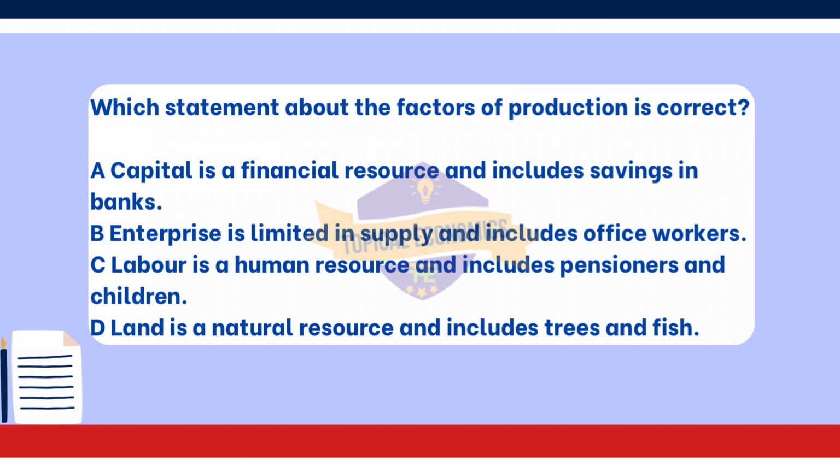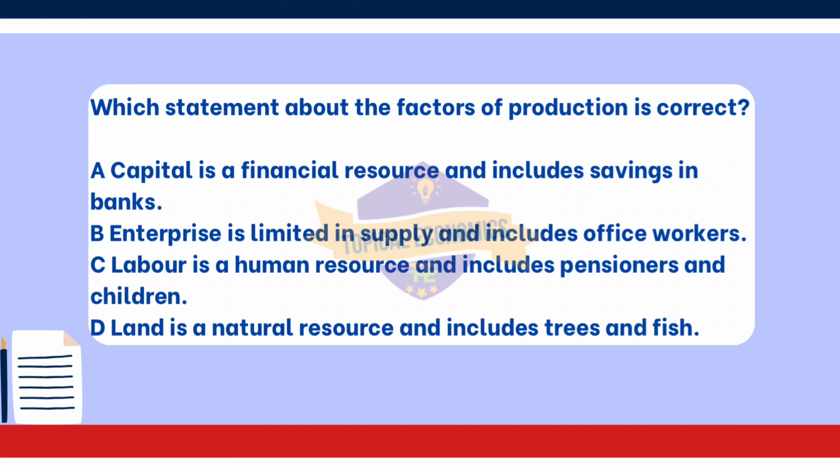Land is a natural resource and includes trees and fish. Land is considered a natural resource, which includes all natural materials provided by the earth, such as forests, minerals, fish, water, and other raw materials. Trees and fish fall under this category, making option D correct. Let us still evaluate the other options as well.